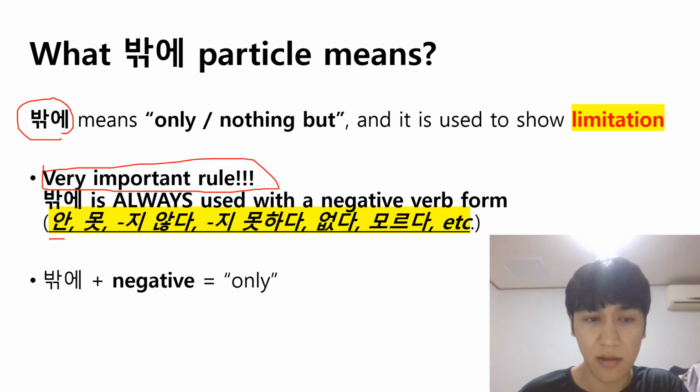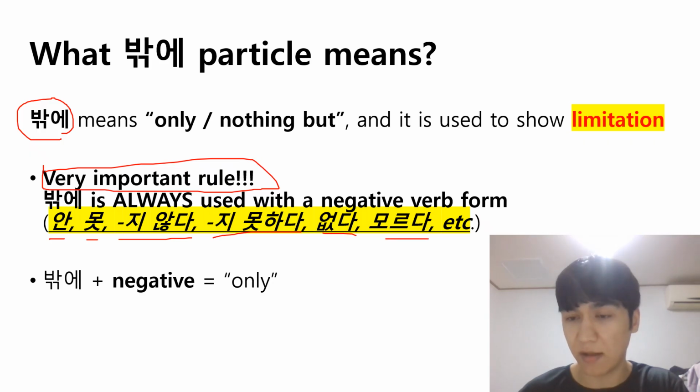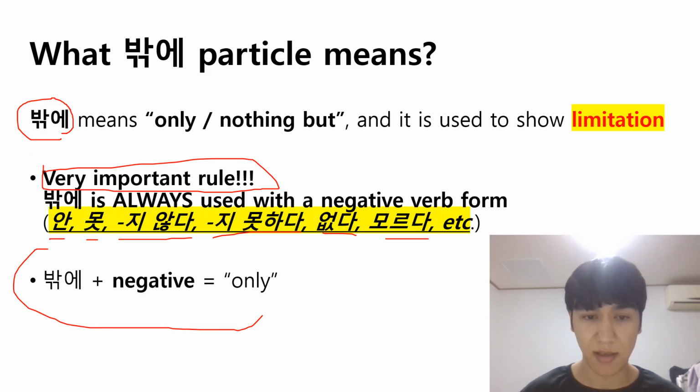Like 안, 못, 지 않다, 지 못하다, 없다, 모르다. So everything that has a negative meaning, negative particles, negative verbs like 모르다, right? They are used with 밖에. So you cannot use this particle 밖에 with a positive verb form. It will be like 밖에, negative, it means only.